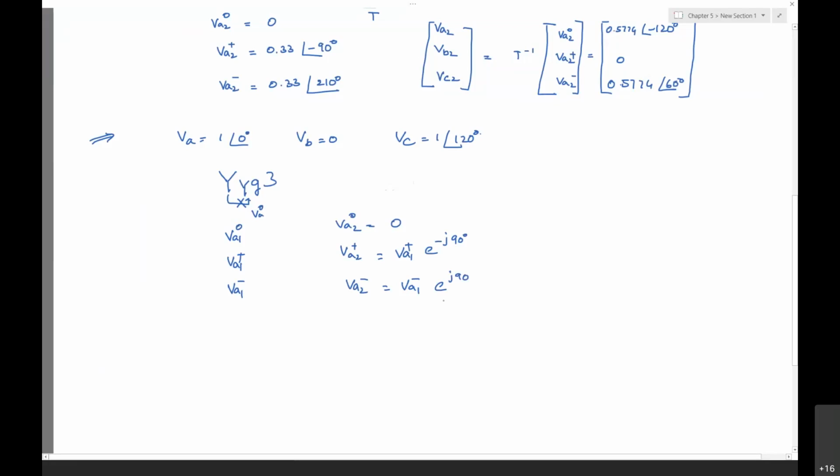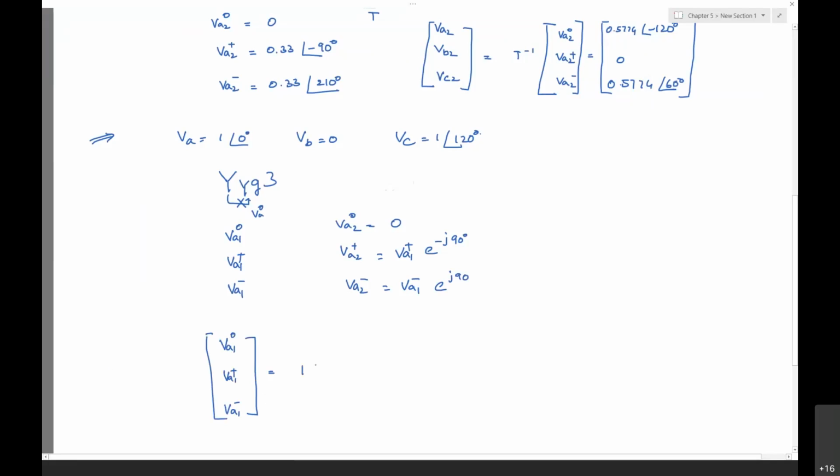If you do this, then you need to go with the inverse transformation. I will just give the answers over here. The VA1 0, the VA1 positive sequence, and the VA1 negative sequence will be, how do you do this?